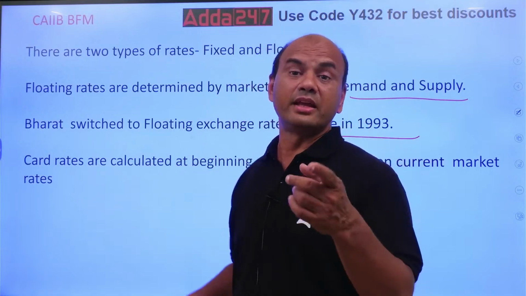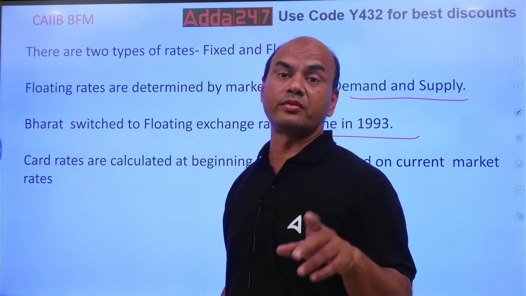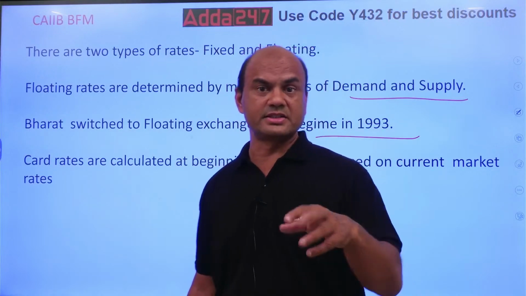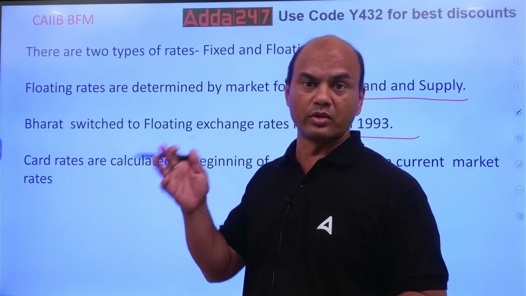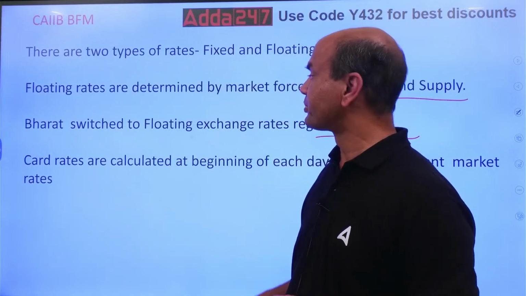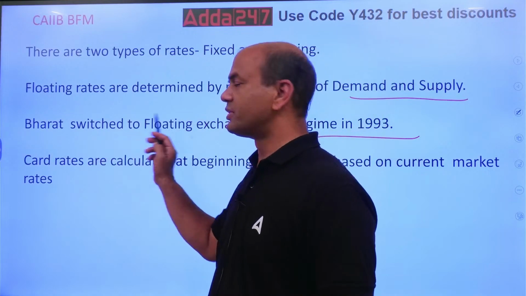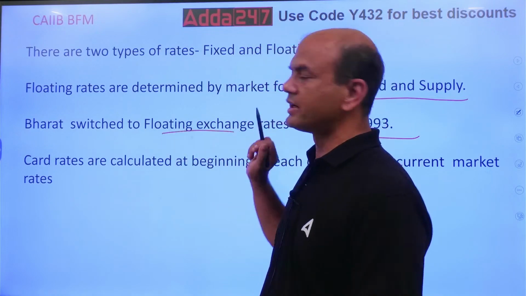Like presently in the USA, the gold rate of their currency chest, just check on Google, they have fixed it at $42, whereas right now the gold rates are around 2000, means a huge difference. Coming back, we switched to the floating exchange rate in 1993.